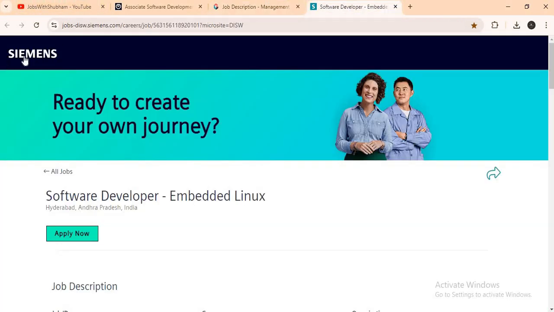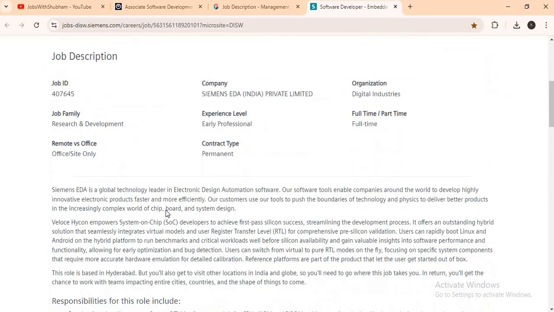Moving to the next job, it is coming from Siemens and it's hiring for Software Developer for Hyderabad location. So let's talk about the responsibilities.